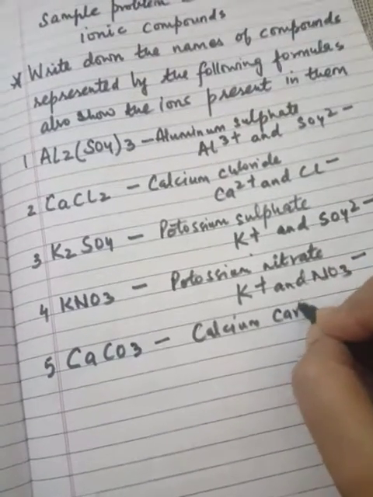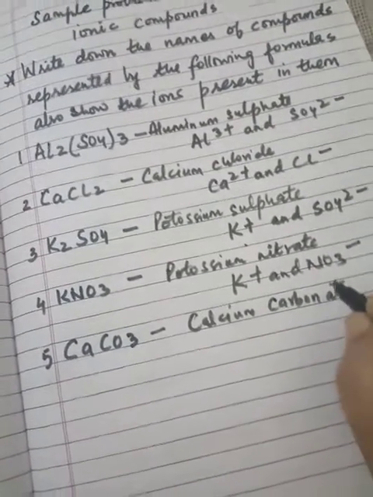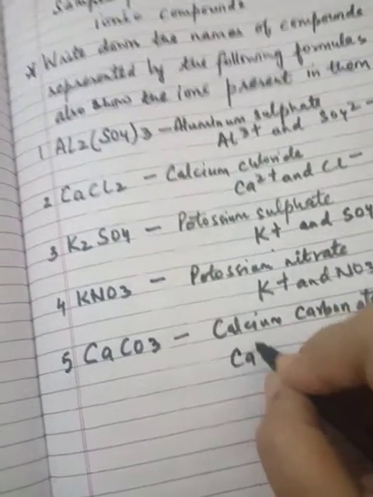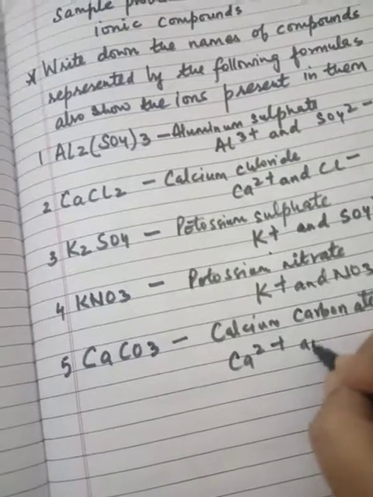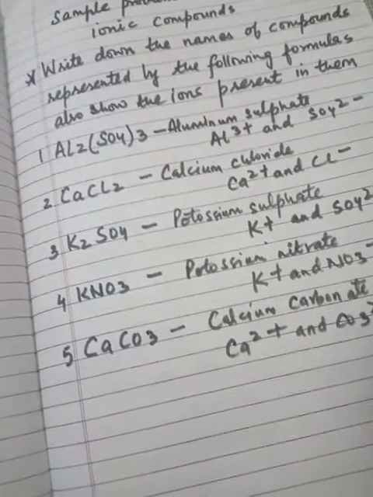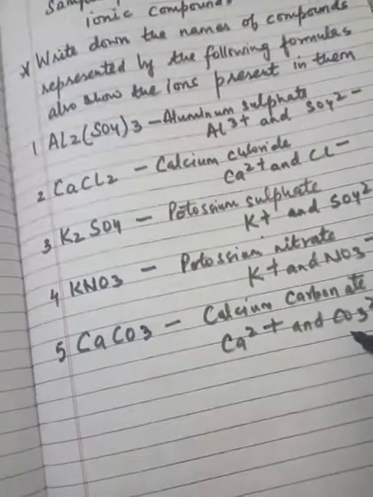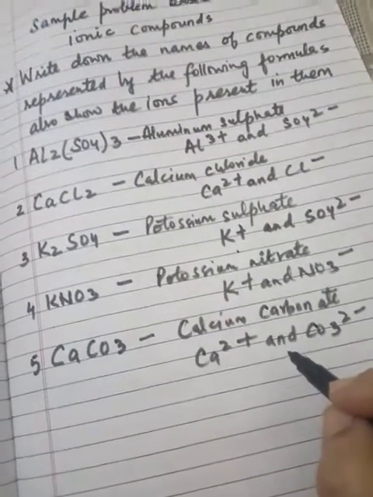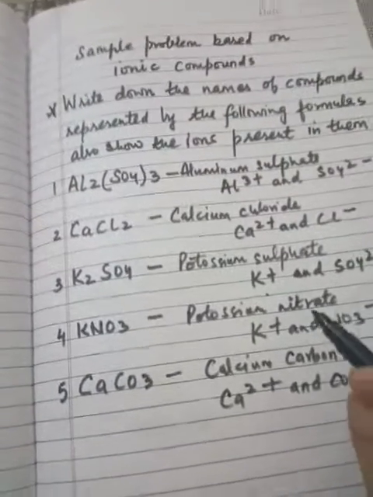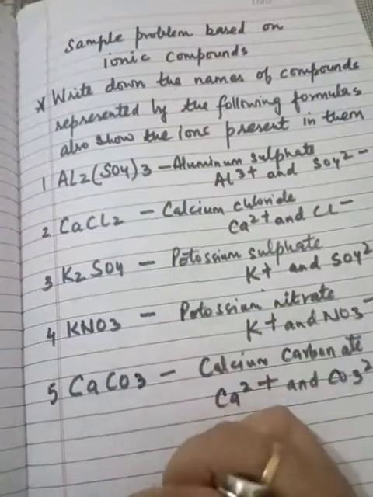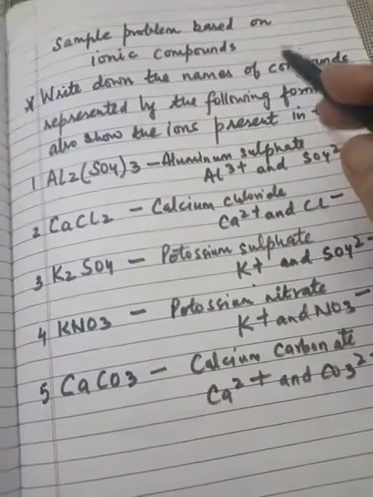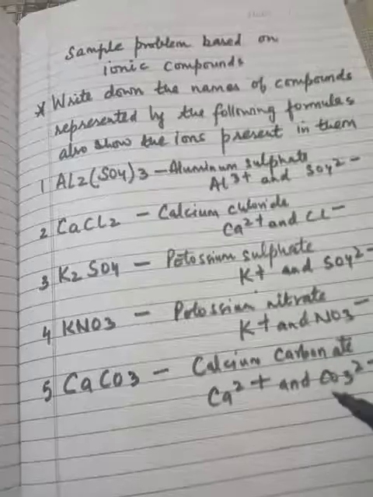Ions present are Ca2 plus and CO3 2 minus. Calcium and carbonate. So children, please learn all these ionic compounds, and please do these sample problems based on ionic compounds in your chemistry register. Thank you.